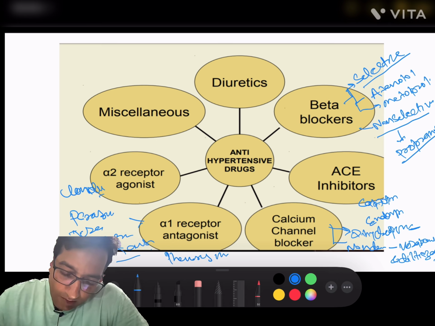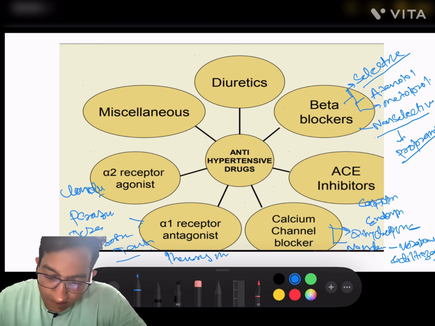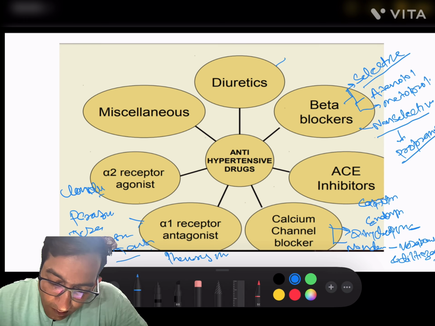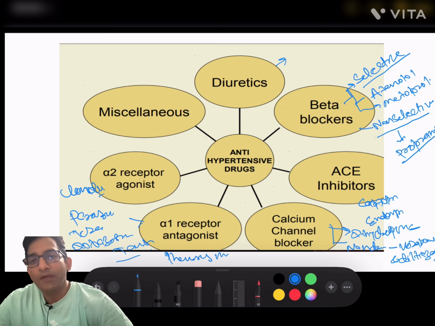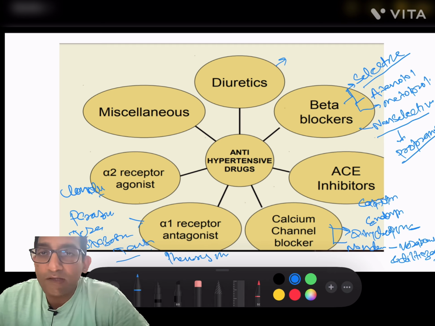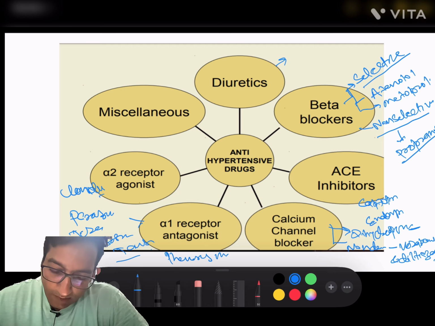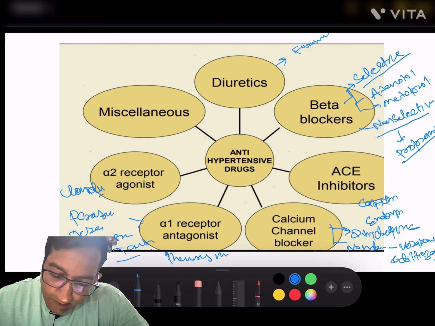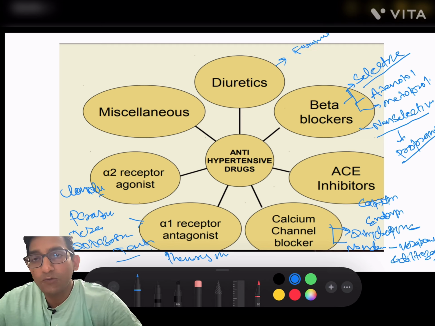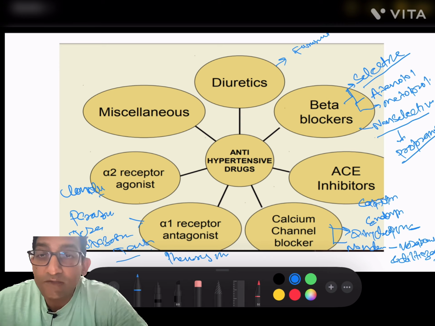Now, next one is diuretics, the most important drugs. We know diuretics are of various types. First one is high efficacy diuretics like furosemide and torsemide. These are the examples of high ceiling diuretics.